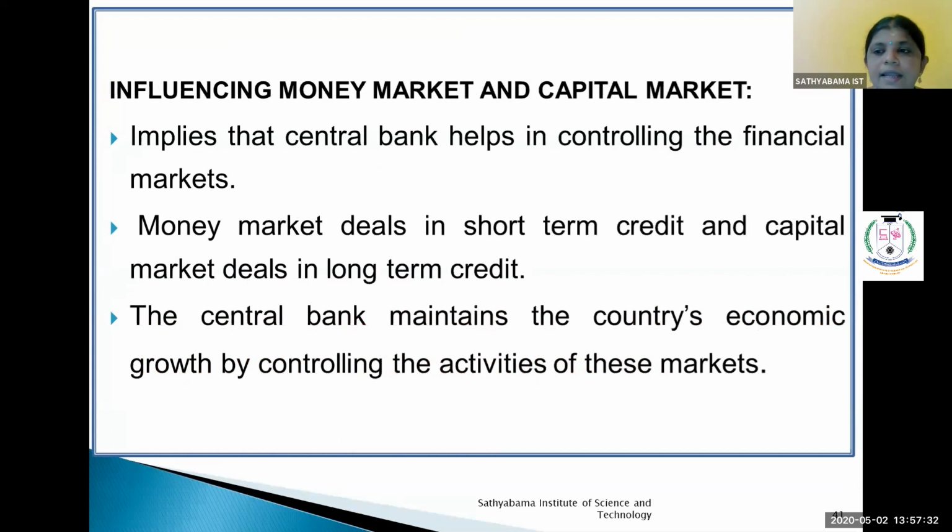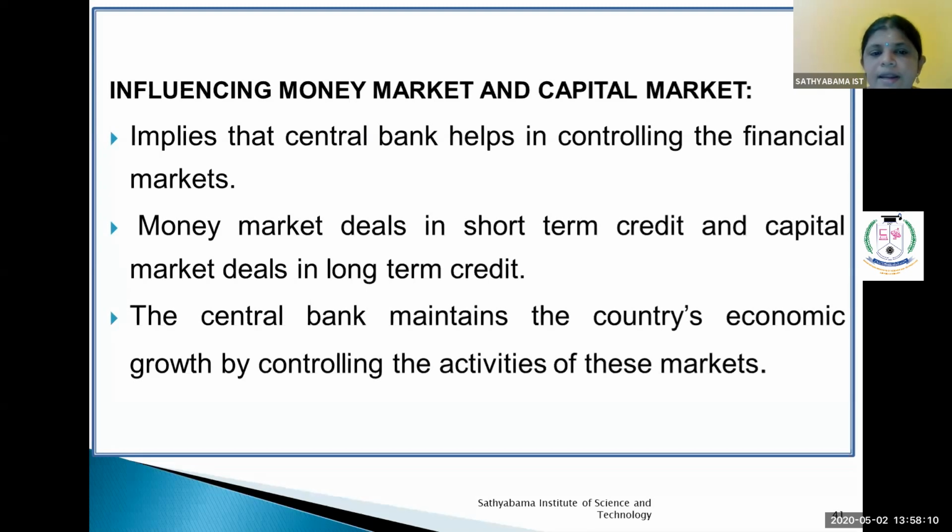Influencing the money market and capital market. So this is SEBI's control. You know that, the securities market. The central bank also helps the securities market stabilize our economic development or economic growth. Here there are two markets. One is the money market, which deals in short-term credit, and another one is the capital market. The money market is only treasury bills and government securities, very short-term loans, like 3-month bills and within 1 year, so they have the facility to deal in the money market.